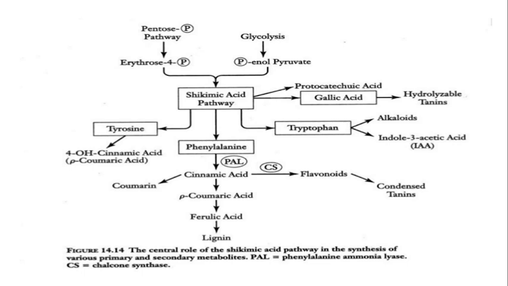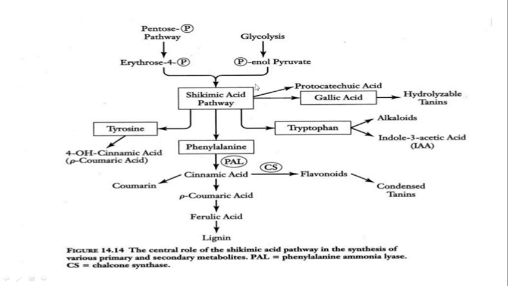Now, the central role of the shikimic acid pathway in the synthesis of various types of primary and secondary metabolites. In the center you can see shikimic acid. Shikimic acid is produced from erythrose 4-phosphate from the pentose pathway and phosphoenolpyruvate from glycolysis.